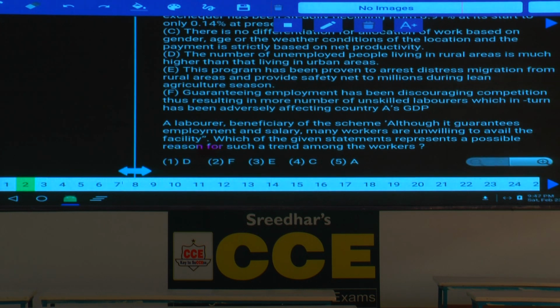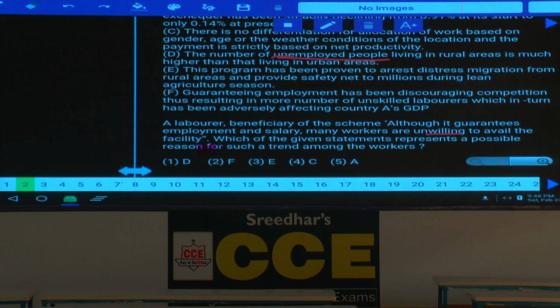Then D, the number of unemployed people living in rural areas is much higher than that living in urban areas. Now if the number of unemployed people living in rural areas is much higher, then all these people should accept this offer. But here, these people are unwilling to avail the facility. That means there are not that many unemployed people. If there were more unemployed people, they would have to take this as an opportunity. But as here, this cannot be your answer as well.